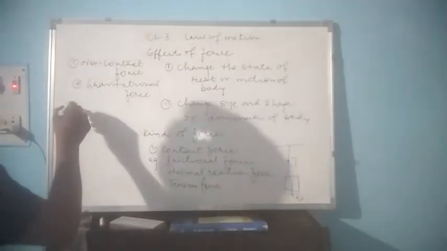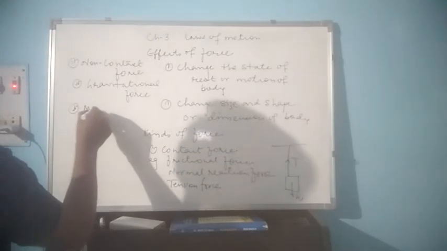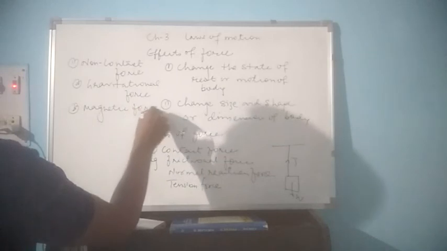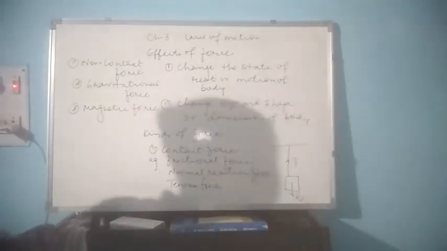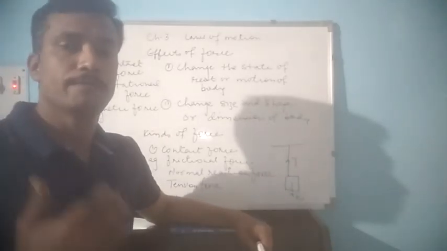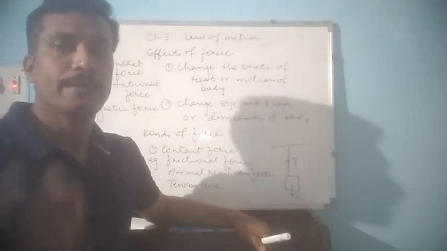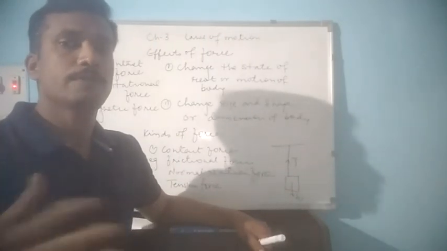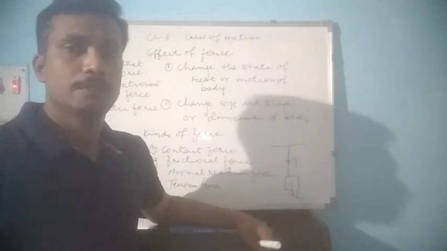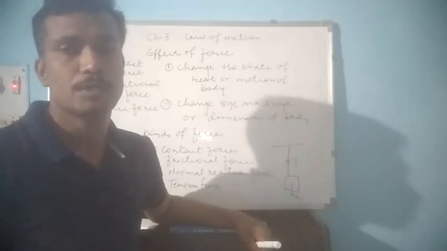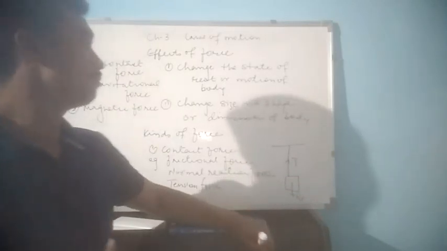Second can be magnetic force, where the force is exerted by the magnet on magnetic particles like iron pieces. When they are very close to the magnet, it is found that the magnet can apply its force to attract those iron pieces towards itself. This is an example of non-contact force.